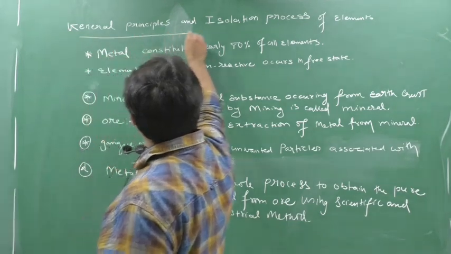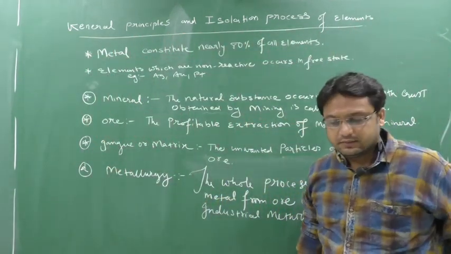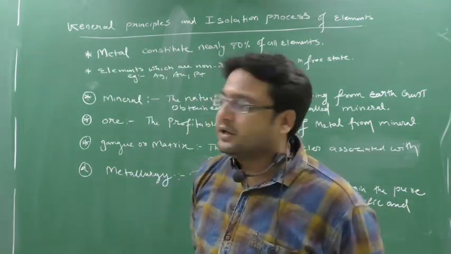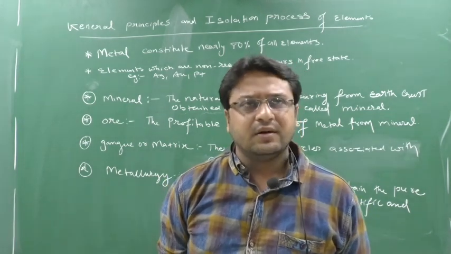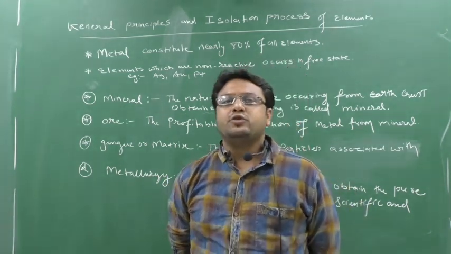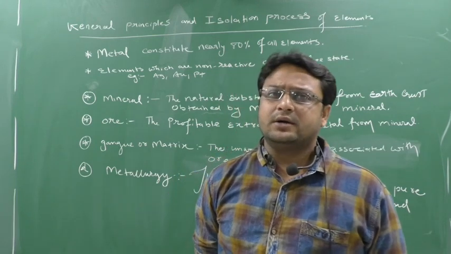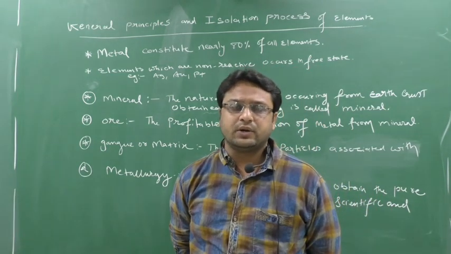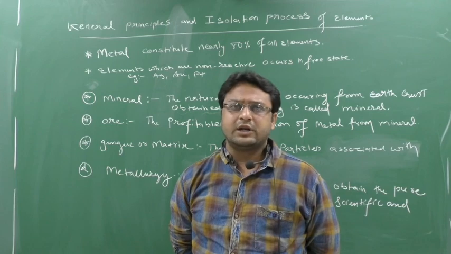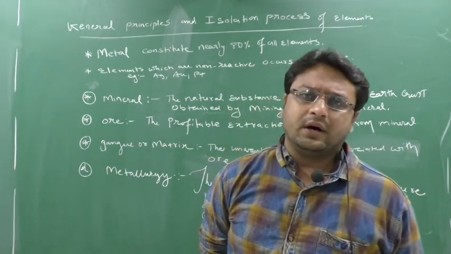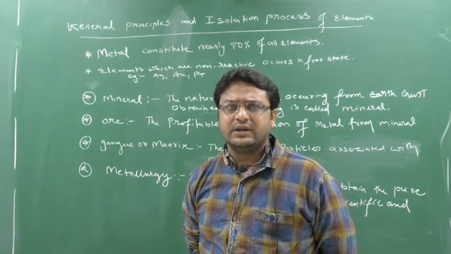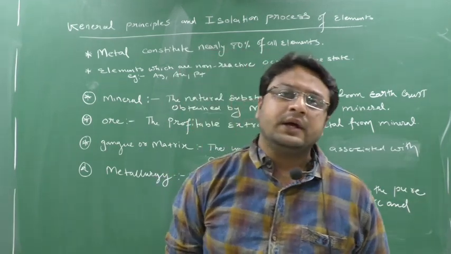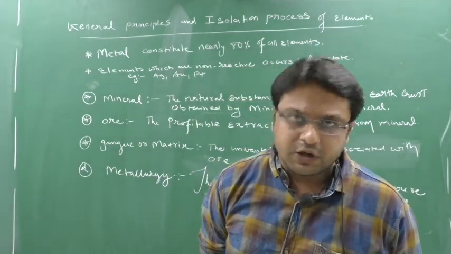So today we are starting an easy chapter of Standard 12, that is the general principle of isolation of elements. This chapter is very easy, and secondly, you have studied this chapter in Standard 10 also. ICSE syllabus students would have studied metallurgy in detail, but CBSE students and Gujarat Board students have also studied a bit about it. So this chapter is very simple and very easy. But sometimes in competition exams, certain questions come very tough. Which type of questions will come, I will tell you in the future classes.